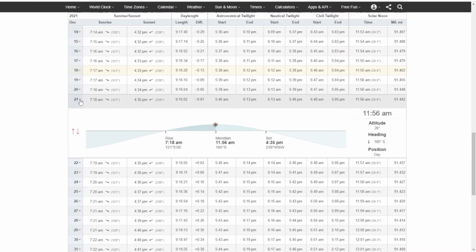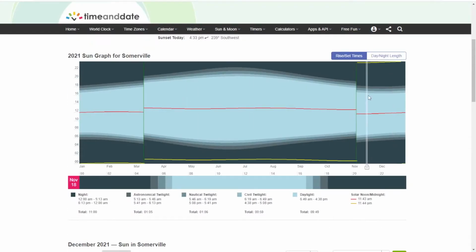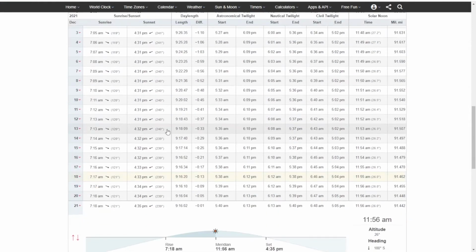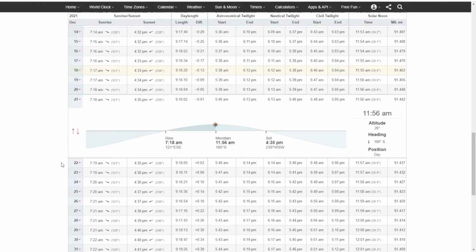So this day is also known as the shortest day of the year because it's the one where we have the shortest length of day length right here. We can also see this in the chart that we had up top, but we can see it easier in this table that we have down here.